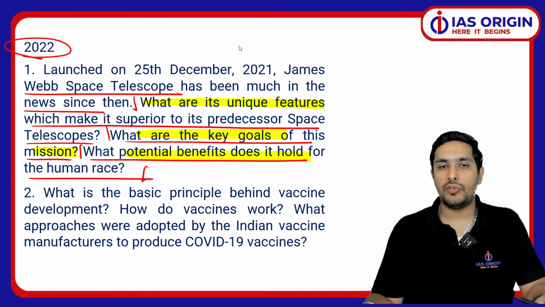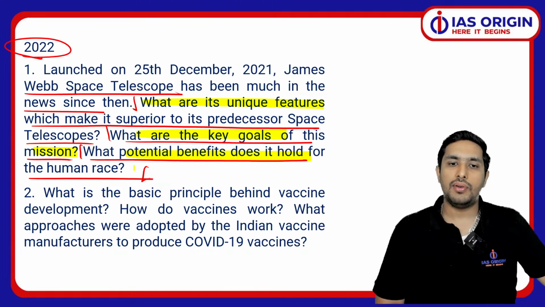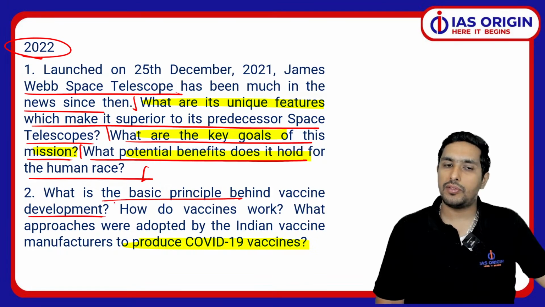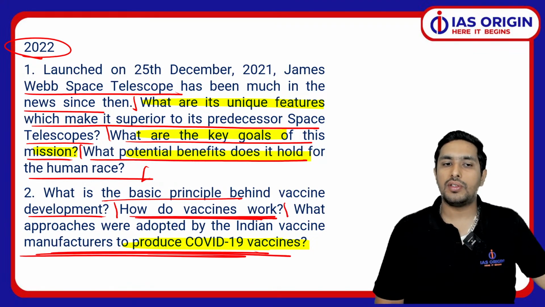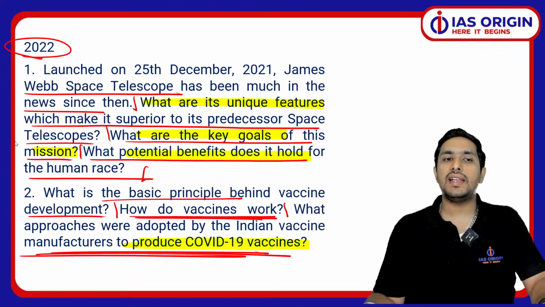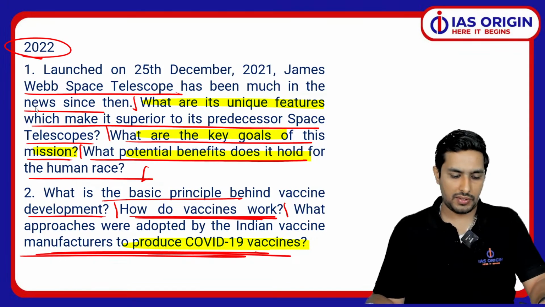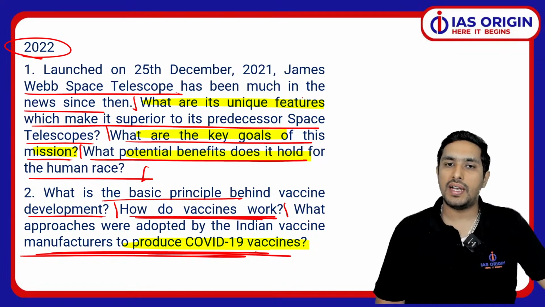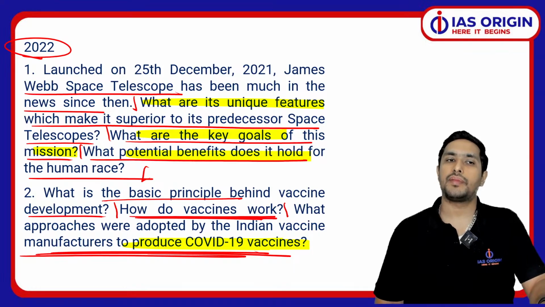So I am very hopeful that this session is giving you basic clarity on the kind of questions being asked. Now again you can see, a question was on the vaccine. Again, that's a new age thing, the COVID vaccine. What is the broad principle behind vaccine development? That's one thing. How do vaccines work, of course, and then we have the approaches and all. So this is again a theme. When I talk about science and tech, we got to understand about vaccines, about COVID, or some relevant themes related to that. That is also important. Getting it?